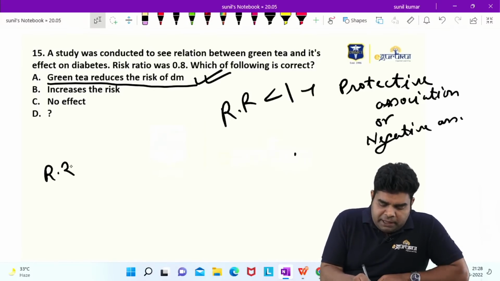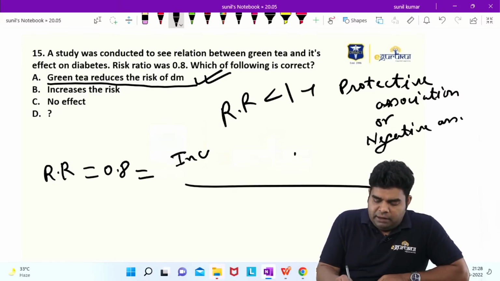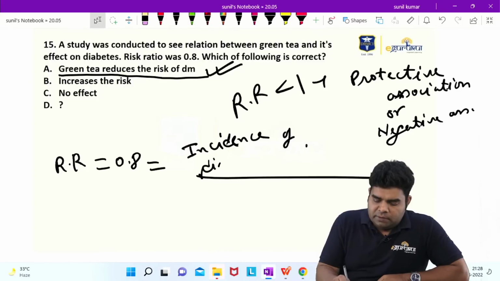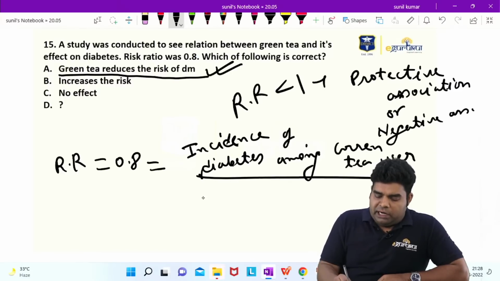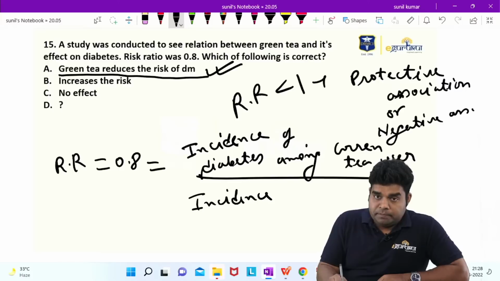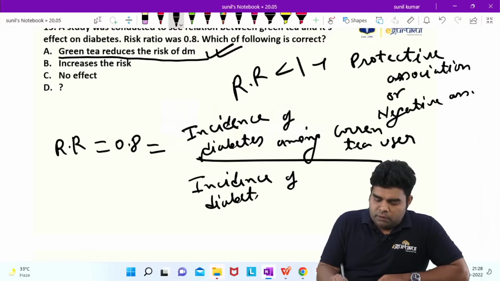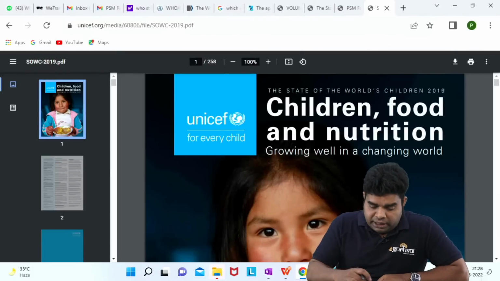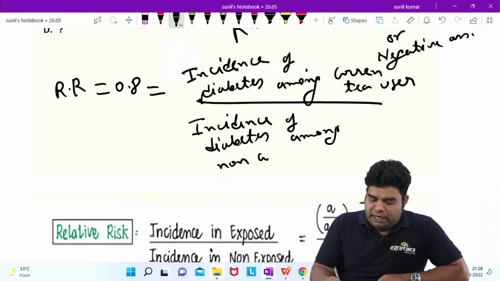When the relative risk is coming 0.8, it means that if we are measuring incidence, meaning new cases of diabetes among green tea users, and we are comparing it to incidence of diabetes among non-users of green tea, those people who do not use green tea, that is the group we are comparing. Okay, incidence of diabetes among non-green tea users.